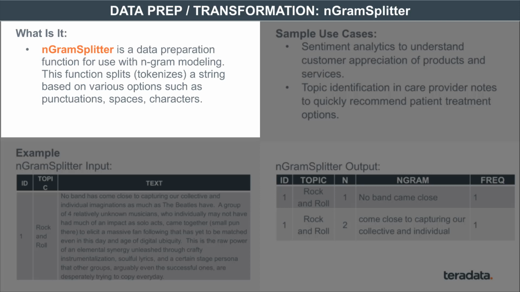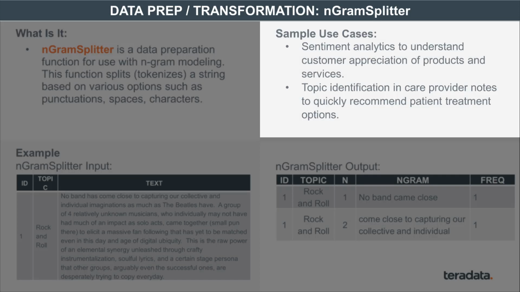It doesn't really matter. And it splits that text based on certain options you can provide in the code. So for instance, let's say the text has a lot of periods or punctuations or specific characters in it. You can tell the nGramSplitter to split out the text based on these various options, such as punctuation, spaces, and characters. So what happens is your big text now becomes much smaller chunks.